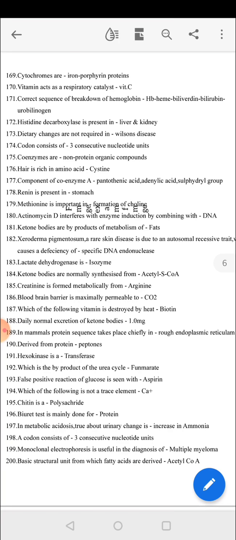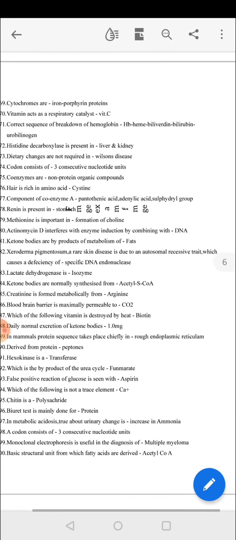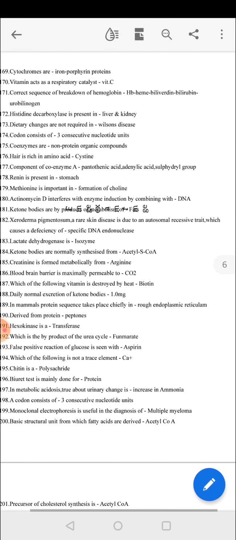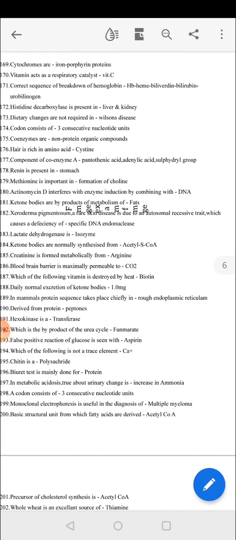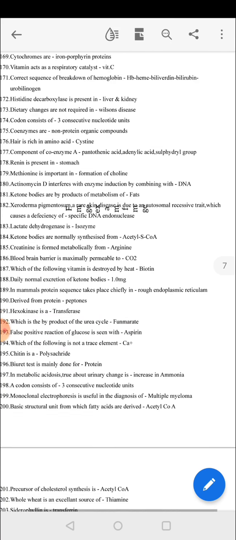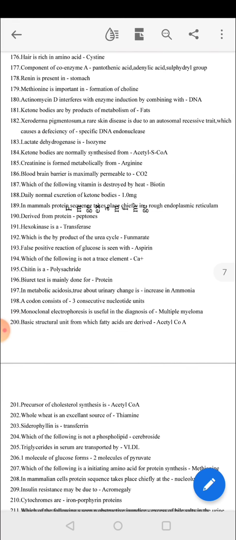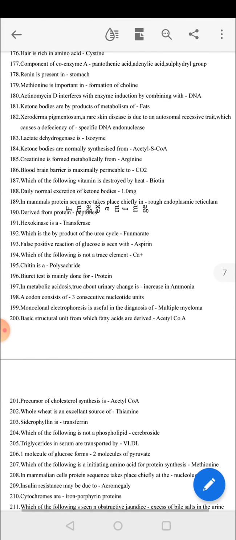Actinomycin D interferes with enzyme induction by combining with DNA. Ketone bodies are products of metabolism of fats. Xeroderma pigmentosum, a rare skin disease, is due to an autosomal recessive trait, which causes deficiency of specific DNA endonuclease. Lactate dehydrogenase is an isozyme. Ketone bodies are normally synthesized from acetyl-CoA. Creatine is formed by metabolism from arginine. Blood-brain barrier is maximally permeable to CO2.